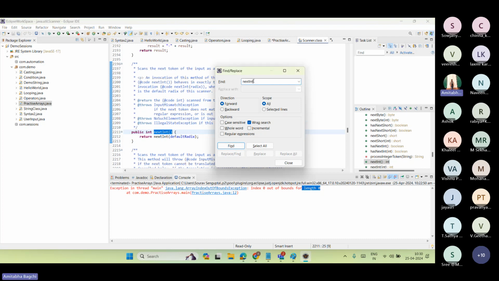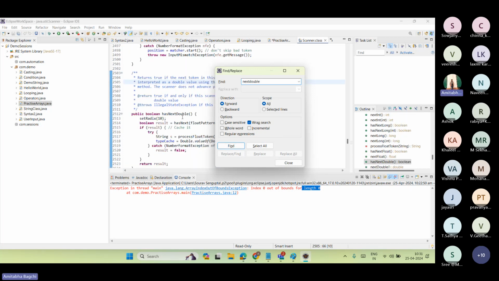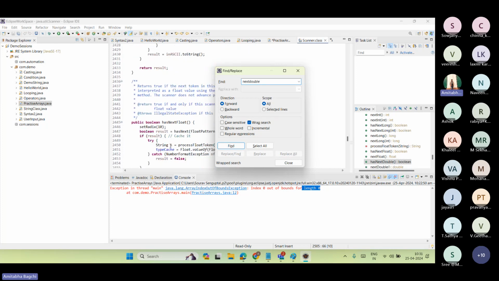Even if you want next only, you are using next, right? It would be hard to find. Okay, let's go for double. See, there's nextDouble, and nextFloat. So all these methods are predefined by the Java developers.